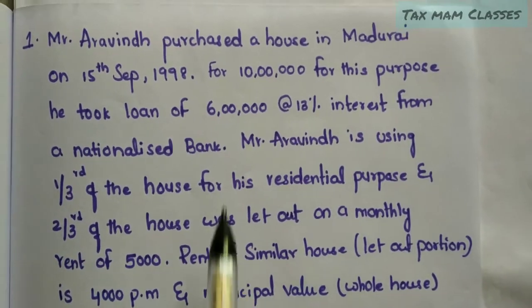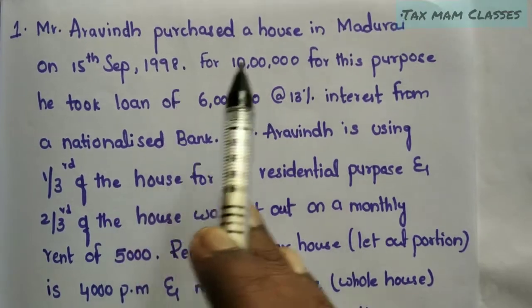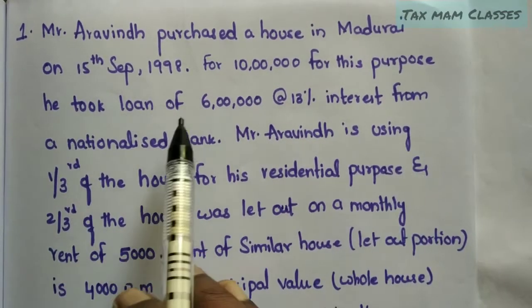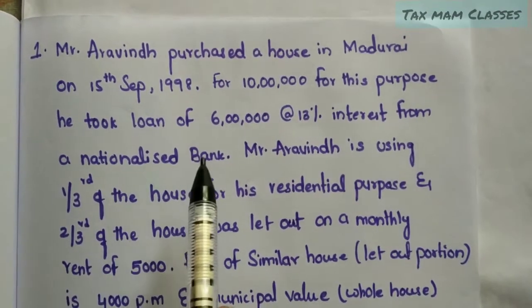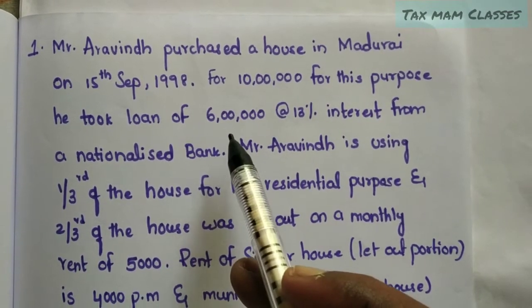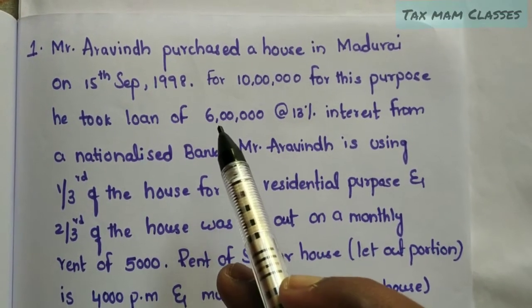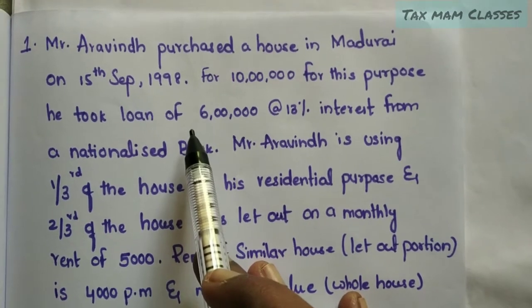Mr. Aravind purchased a house in Madurai on 15 September 1998 for 10 lakhs. For this purpose he took a loan of 6 lakhs at the rate of 13% interest from a nationalized bank. When you see this point, we have to get a point that this person, Mr. Aravind, is allowed a deduction under section 24B.